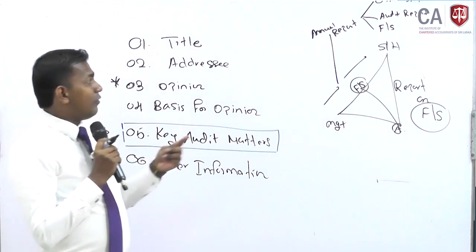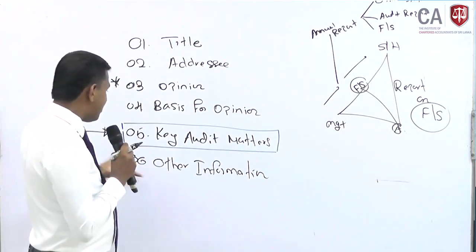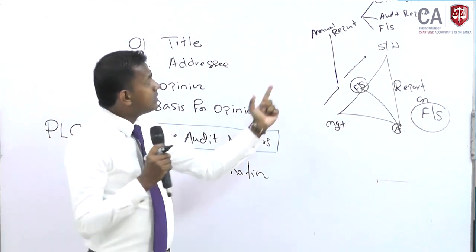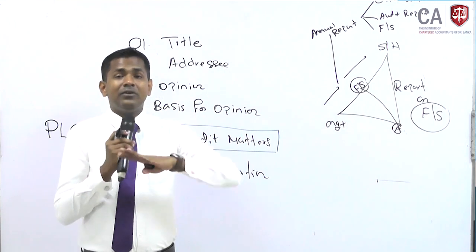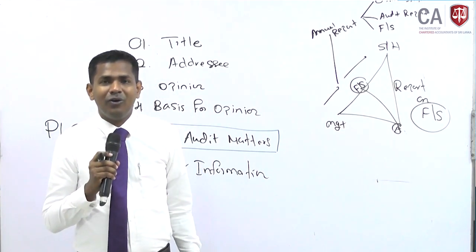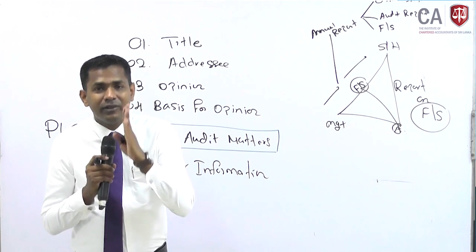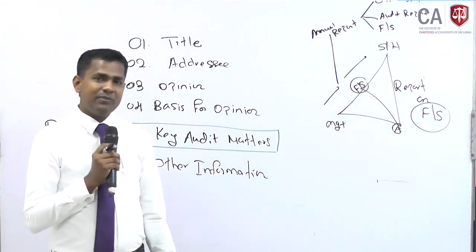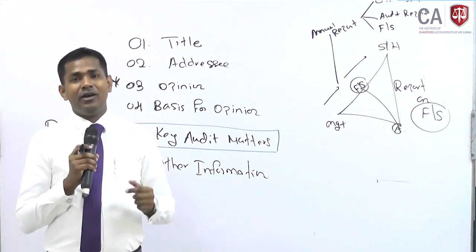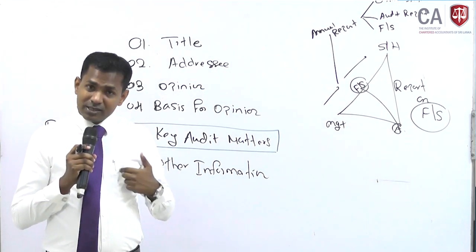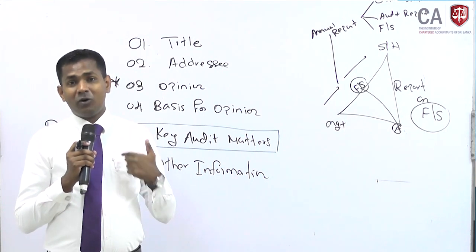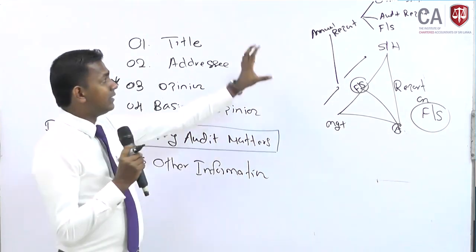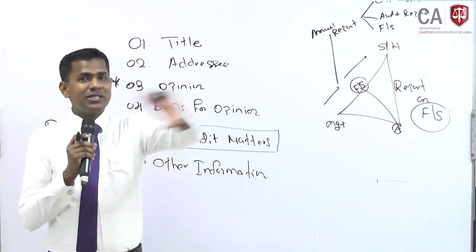So therefore, we have to be very clear about this other information to the shareholder. Otherwise, he will understand that when this entire booklet is given, the auditor might have checked the entire booklet. No. Auditor has checked only on what? The financial statement. So therefore, the auditor adds another paragraph on the other information and states that we don't have any responsibility, or our auditor's report does not cover this other information section. We are positively telling that.